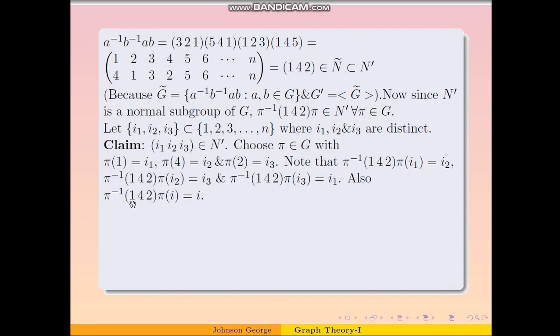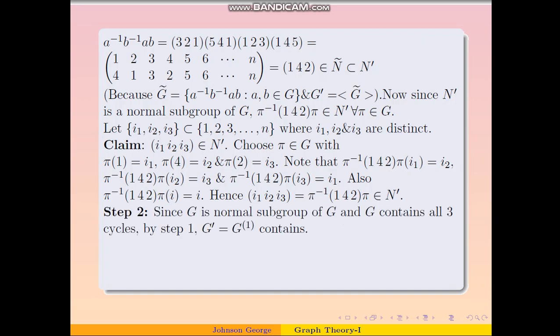That means pi inverse (1 4 2) pi will fix all the rest of the elements, but it will send i1 to i2, i2 to i3, and i3 to i1. Therefore, pi inverse (1 4 2) pi is nothing but the 3 cycle (i1 i2 i3). Now we have proved that pi inverse (1 4 2) pi belongs to N dash for any pi belonging to G, and therefore this is an element of N dash, and therefore we proved that any 3 cycle belongs to N dash, and so our step 1 is complete.